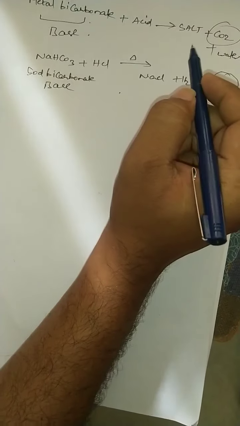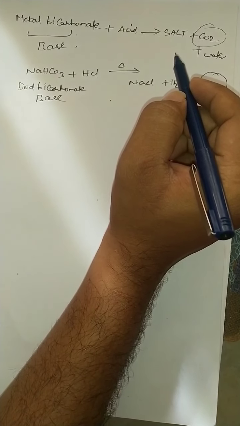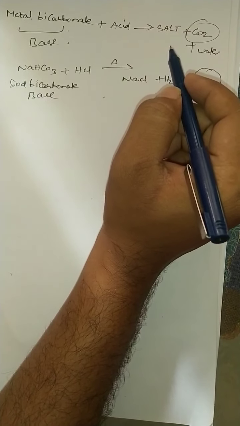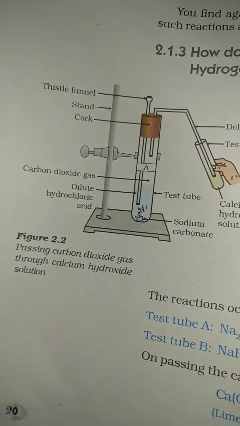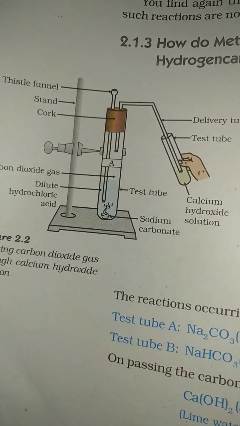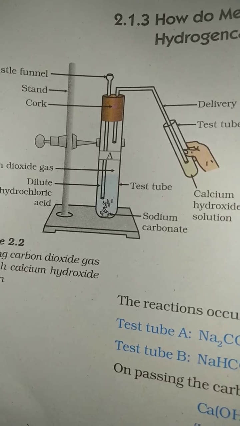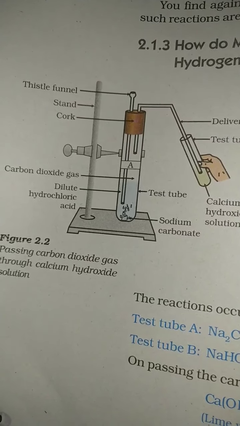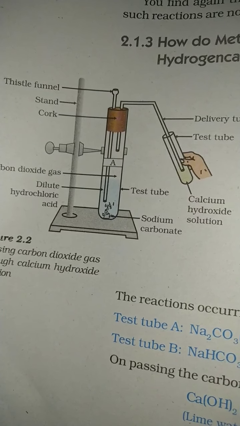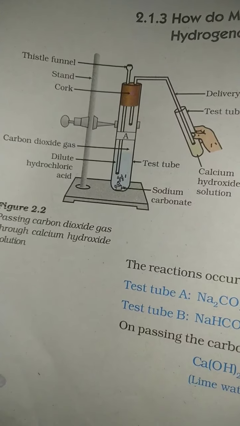And how can you test the presence of carbon dioxide gas? See this diagram, students. This is from your NCERT textbook. Now in the laboratory, how can you test the presence of carbon dioxide gas? Take a test tube. You can see in the diagram a retort stand. A boiling tube is fixed to the retort stand, and a rubber cork is fixed to it.